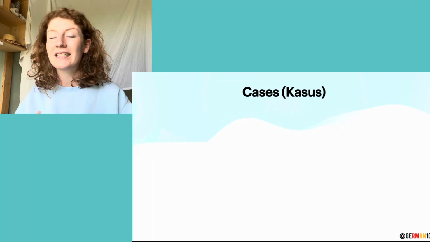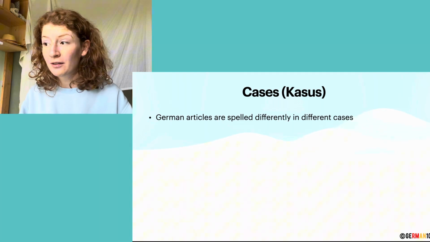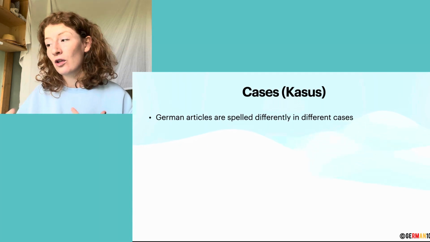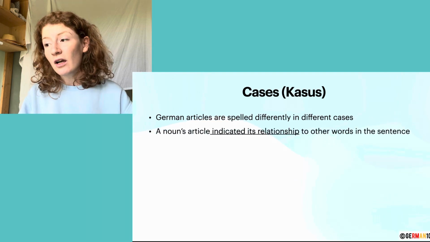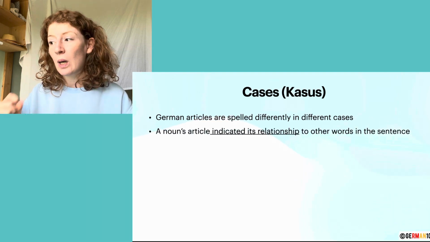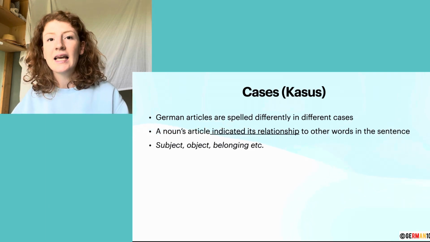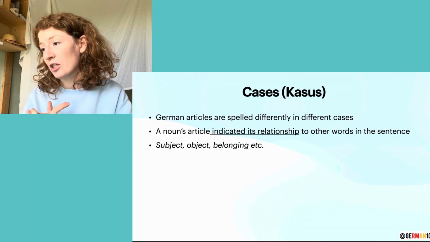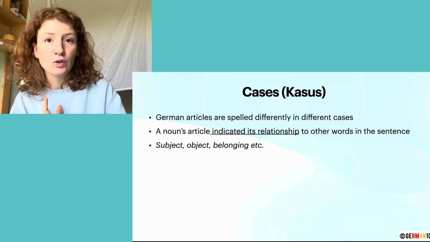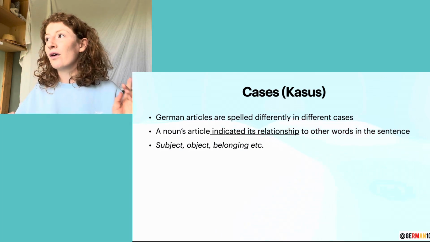In German, we call it Kasus or Fälle. And German articles are spelled differently in those different cases. There are only 4 cases in German. A noun's article indicates its relationship to other words in a sentence. That basically just means that every noun in a sentence has a specific role. It could either be the subject, the object, or it could be a noun that shows belonging to something else, or the indirect object, or the direct object.